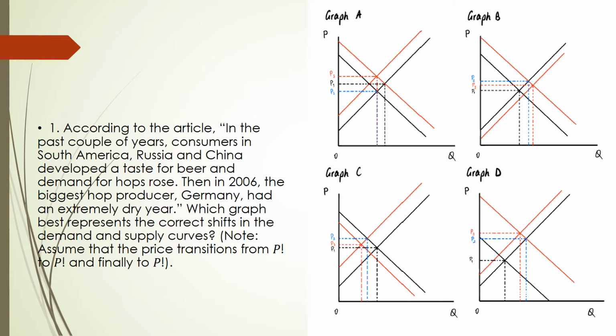Here we have an AD-AS model. First, we need to identify which line is the supply curve and which is the demand curve. As price P is on the y-axis and quantity Q is on the x-axis, we can tell that the upward sloping lines are supply curves and the downward sloping line is the demand curve.